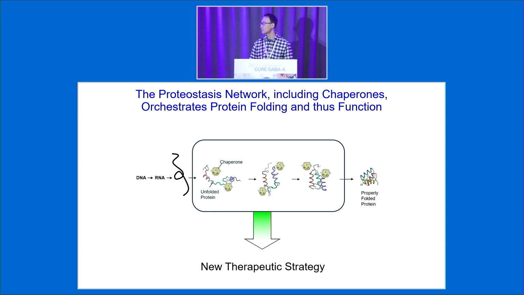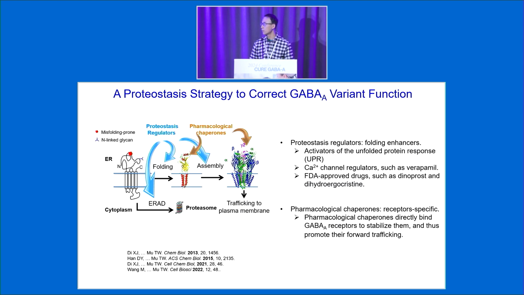And this is probably the last several slides. We also try to see how we can correct the folding of these variants to restore their function. So basically, we use 2 strategies. One is called proteostasis regulators. These are general protein folding factors. We have been collaborating with Katie Kang as well as my postdoc mentor Jeff Kelly at Scripps. We use different approaches, like the unfolded protein response.